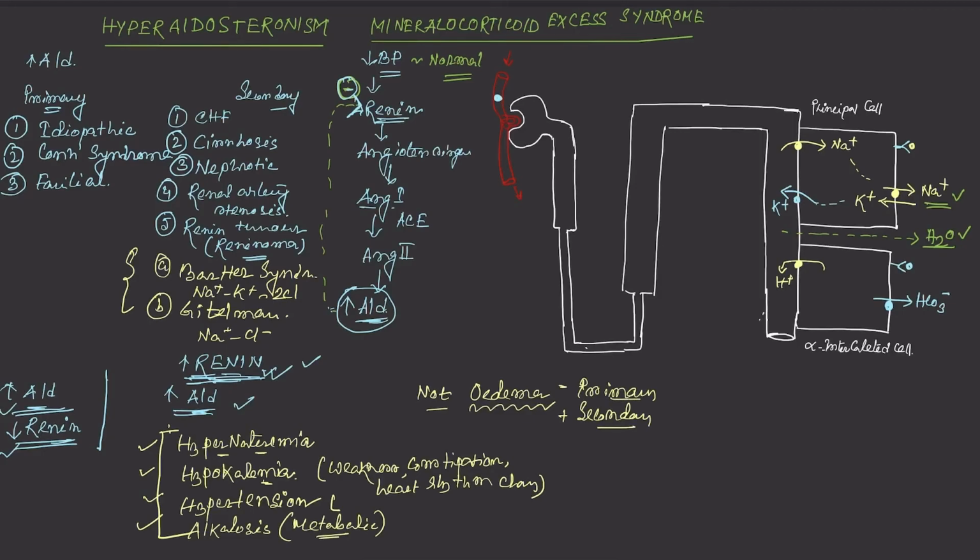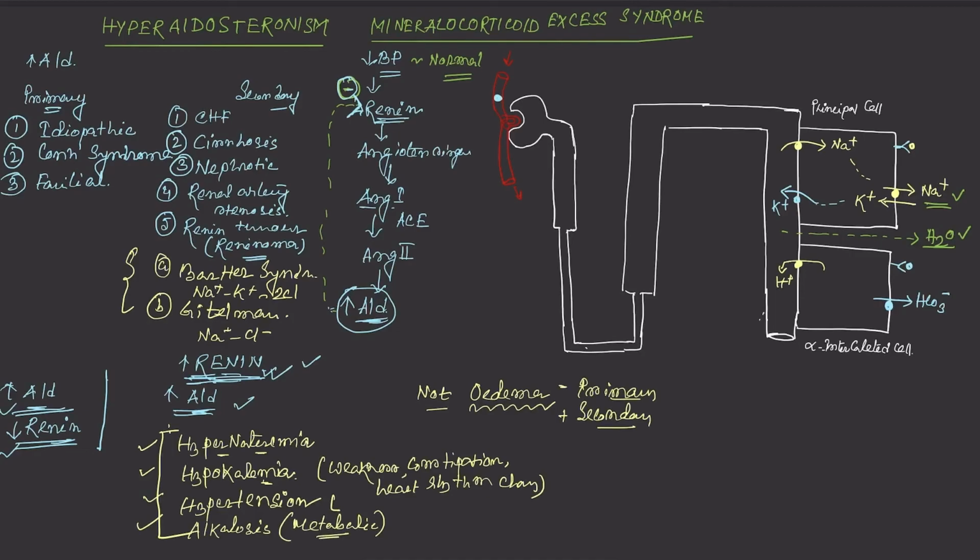Now why is it absent in primary hyperaldosteronism? Because of the escape phenomenon or the pressure natriuresis that occurs, that causes natriuresis, or the loss of excess sodium ion, when the aldosterone level remains high for some time. So there will be no edema in primary hyperaldosteronism, but there will be edema present in secondary hyperaldosteronism, except Bartter syndrome and Gitelman syndrome. So in the rest of the cases there will be edema.